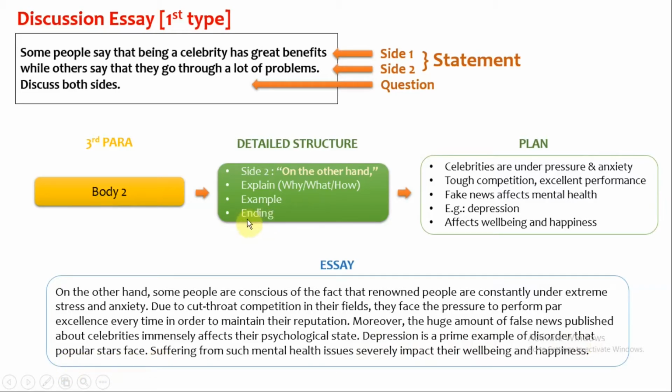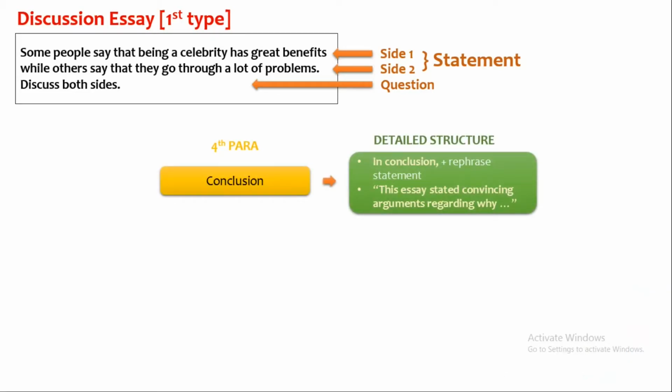Last sentence is the ending line which will shortly summarize this para. Plan says affects well-being and happiness. Last sentence will be, suffering from such mental health issues severely impacts their well-being and happiness. 5 to 6 sentences in each body para is a good number. Now let's move on to the final para, which is conclusion.